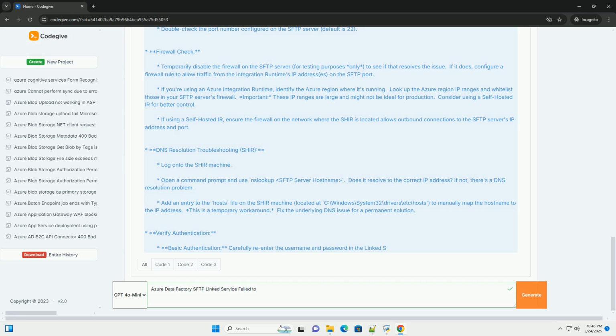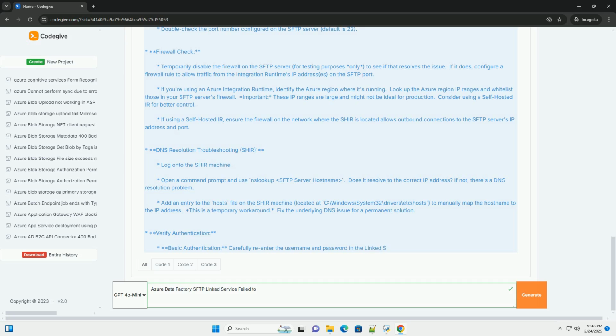Permissions. The SFTP user account used in the linked service must have the necessary permissions to read from or write to the desired directories on the SFTP server. Common error codes and troubleshooting. Let's explore common error codes and detailed solutions to help you diagnose and fix SFTP linked service issues.